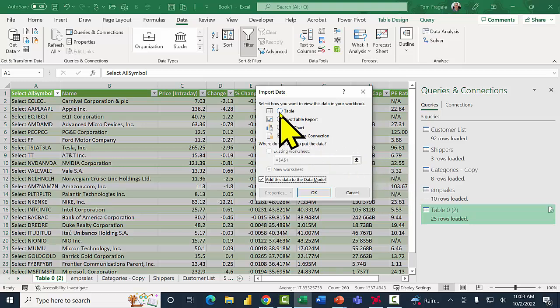From here, I'm going to click the word Table. That means each one of those is going to make a formatted table. I'm going to make sure they go into a new worksheet, so each one will go to its own separate sheet. And I'm going to click where it says Add this data to the Data Model. You might use that when you get to the Power Pivot. So I'll make sure Table and New Worksheet are checked, and you can click Add this data to the Data Model if you think you're going to use those in what we call the Power Pivot. I have other courses about the Power Pivot on this platform as well. So I'll click OK.